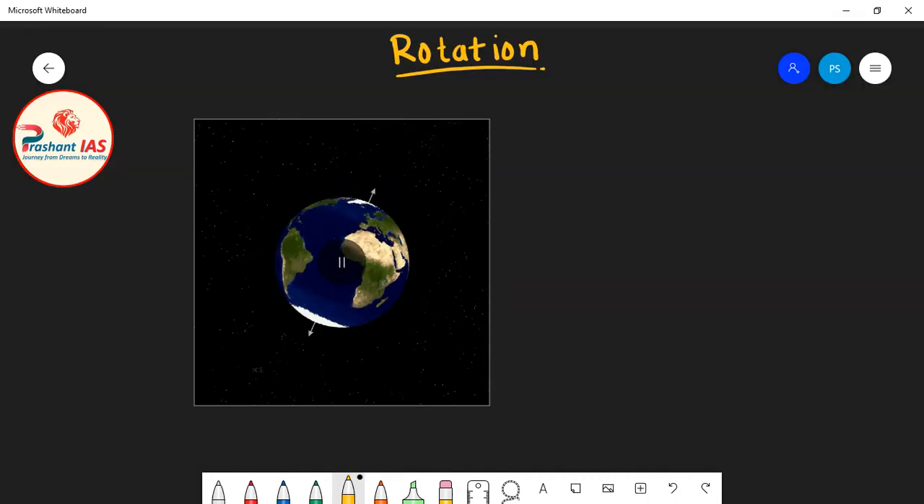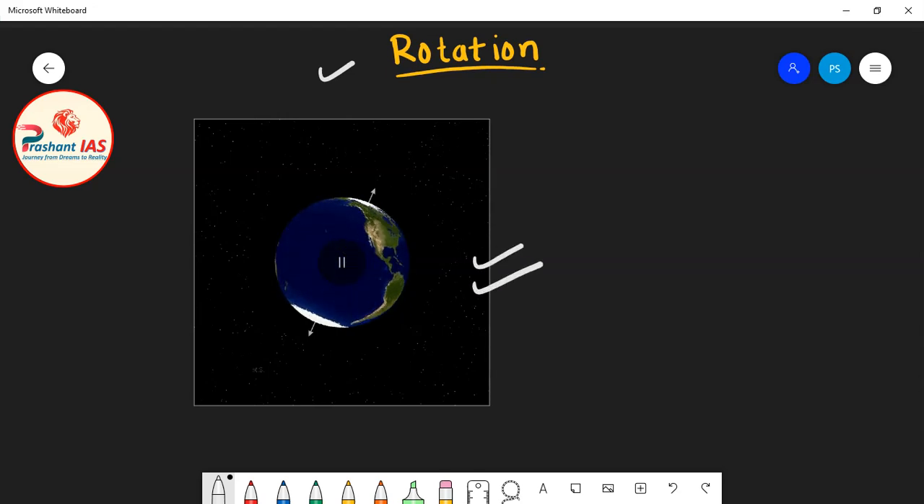So friends, now let's move forward to another topic. The next topic is the rotation of Earth. What is the meaning of rotation? Here in this animation, you can see that the Earth is rotating. Rotation means spinning of Earth around its own axis.